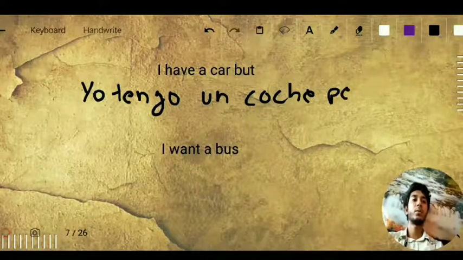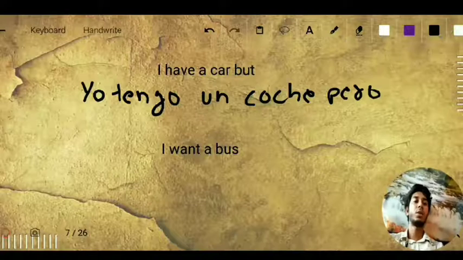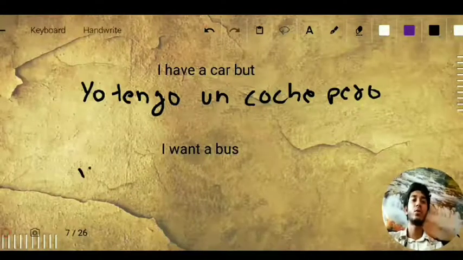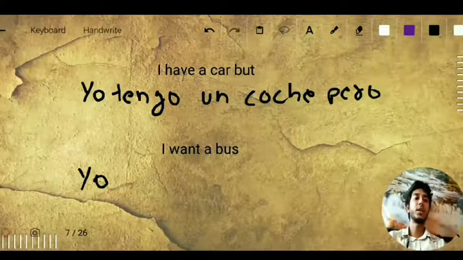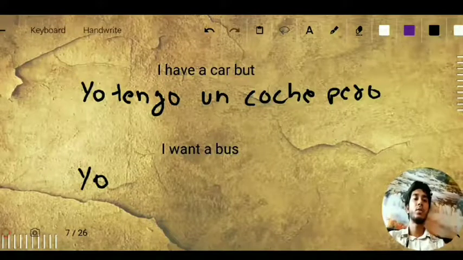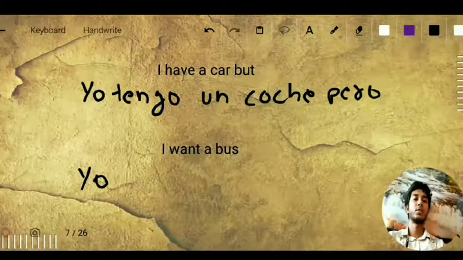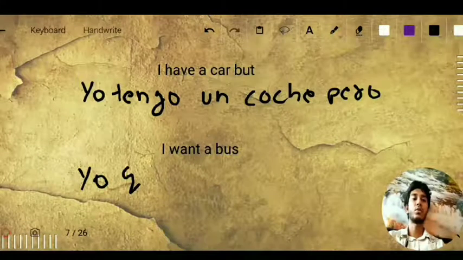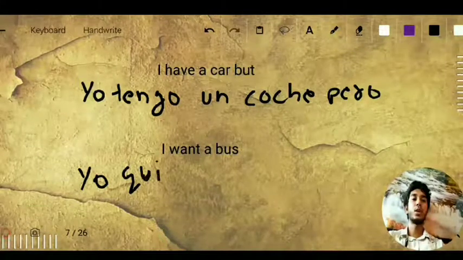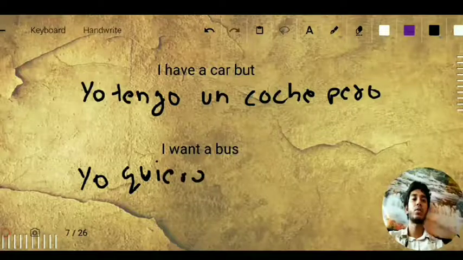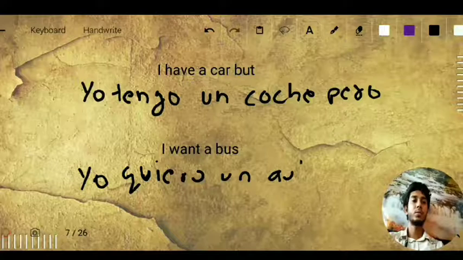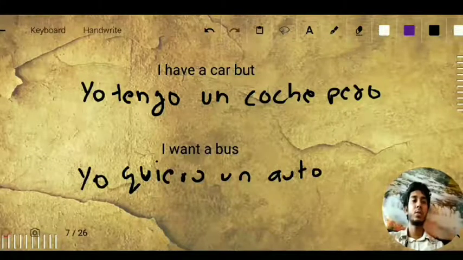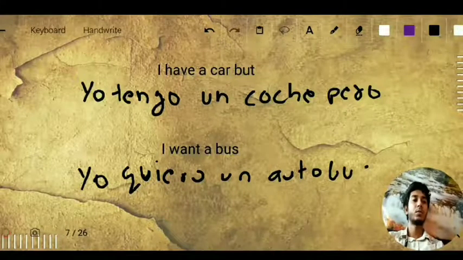pero I want a bus. I want is yo. The word for want is querer, and from querer the ending is going to be in o. And the IE will change: yo quiero, Q-U-I-E-R-O, quiero un autobús.